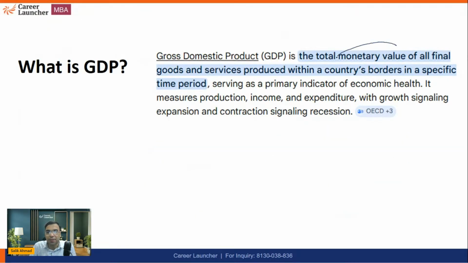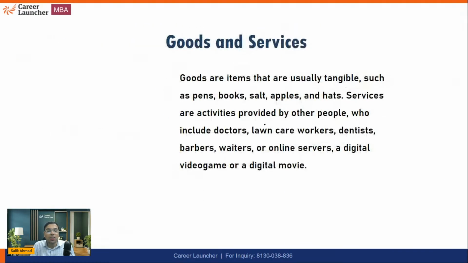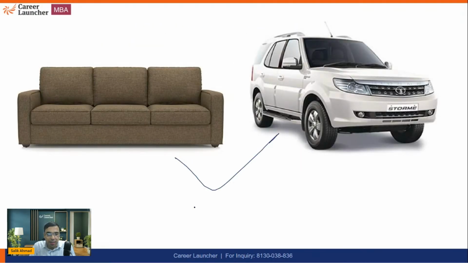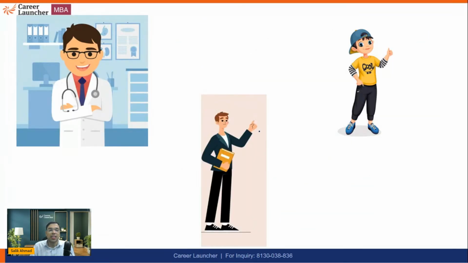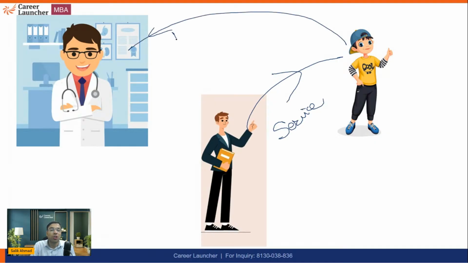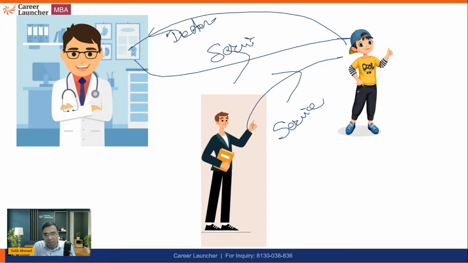Next is of all final goods and services. I'm sure you can differentiate between goods and services. Goods are tangible products. Tangible things can be touched. Like this is a car. This is a sofa. So these are goods. And when we are talking about services, for example, if I'm teaching you, or you are learning from any teacher, this is a service. You could go to the doctor and you get the service. That is also a service.